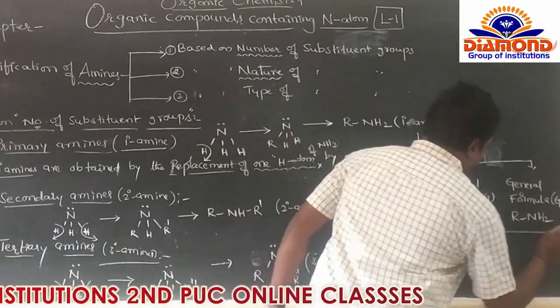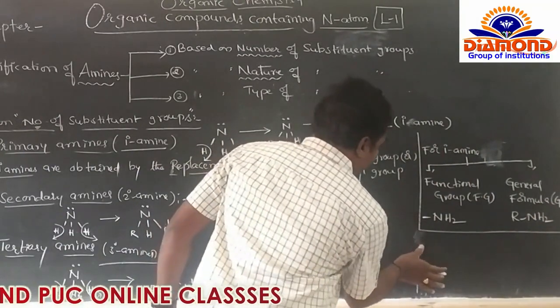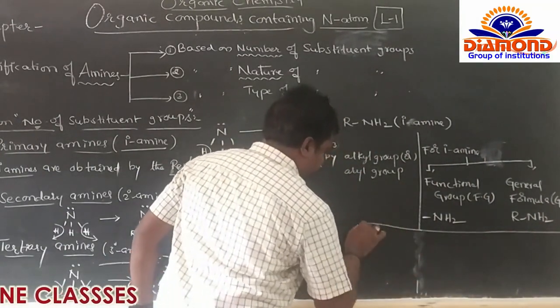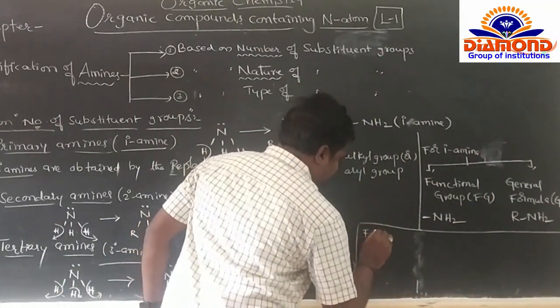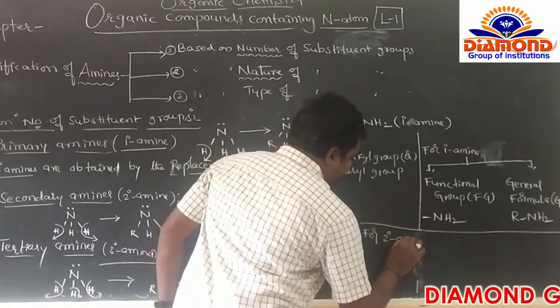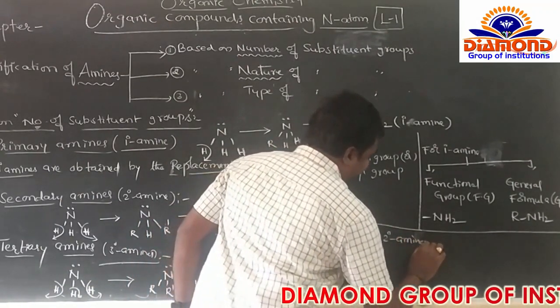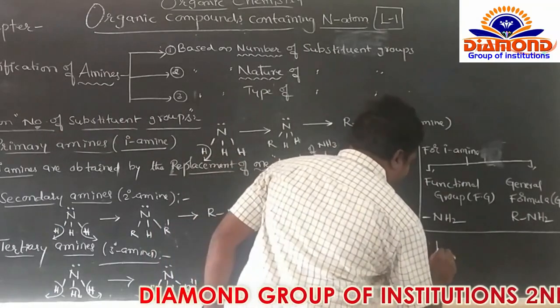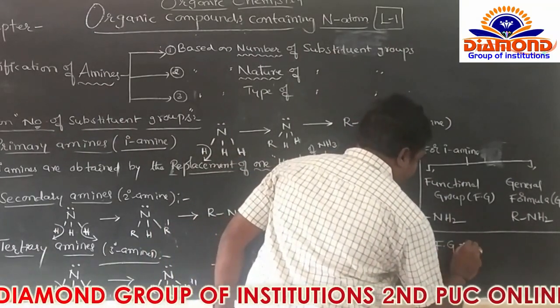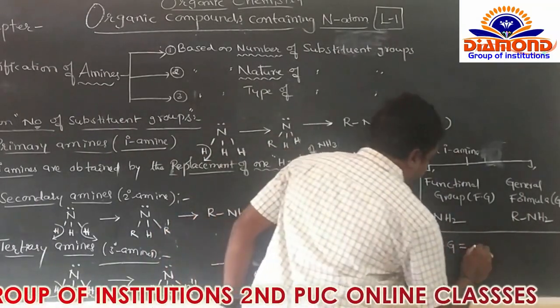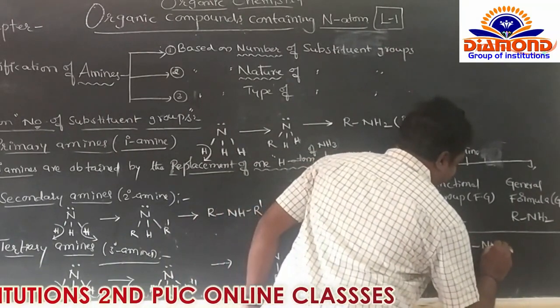Next, what about the secondary amines? For secondary amines, the functional group is NH.